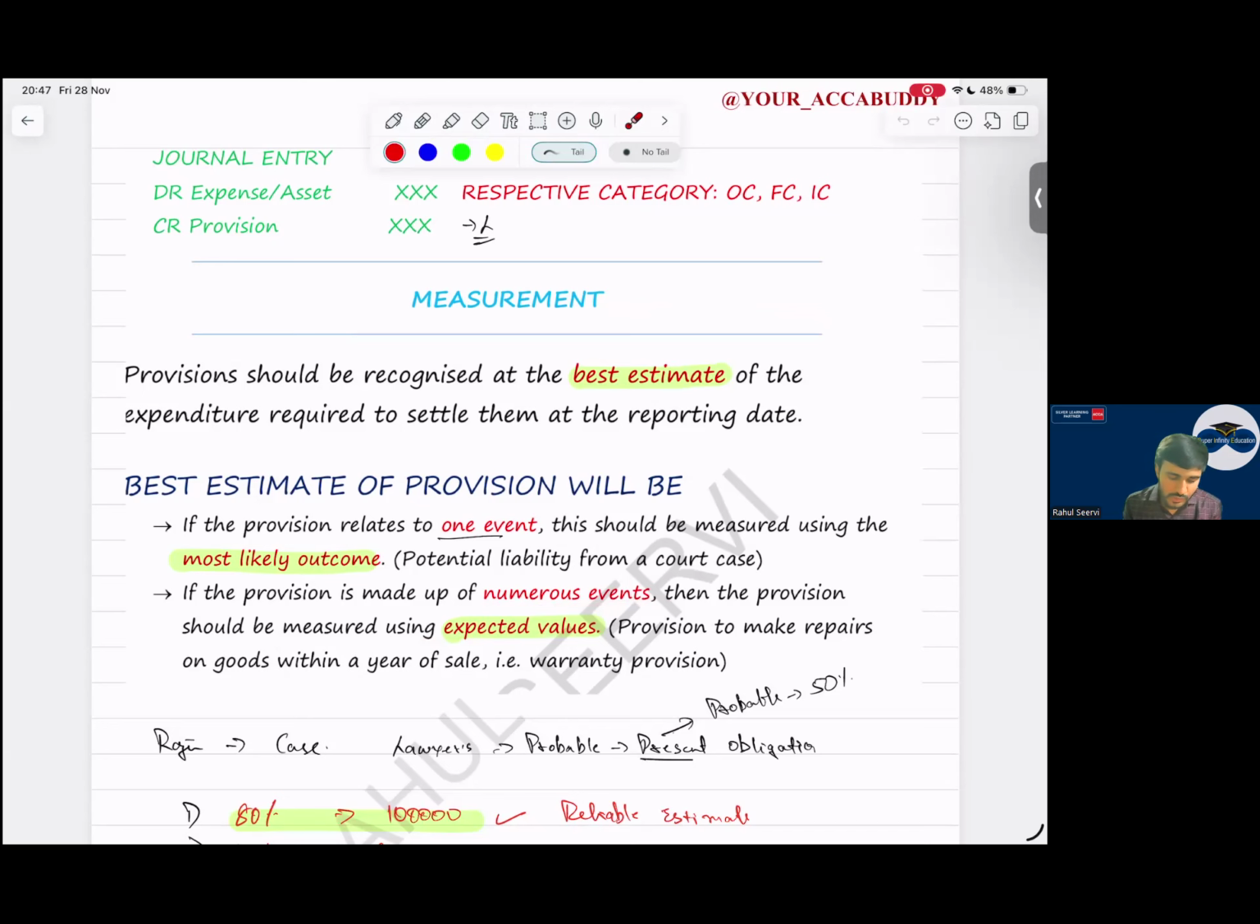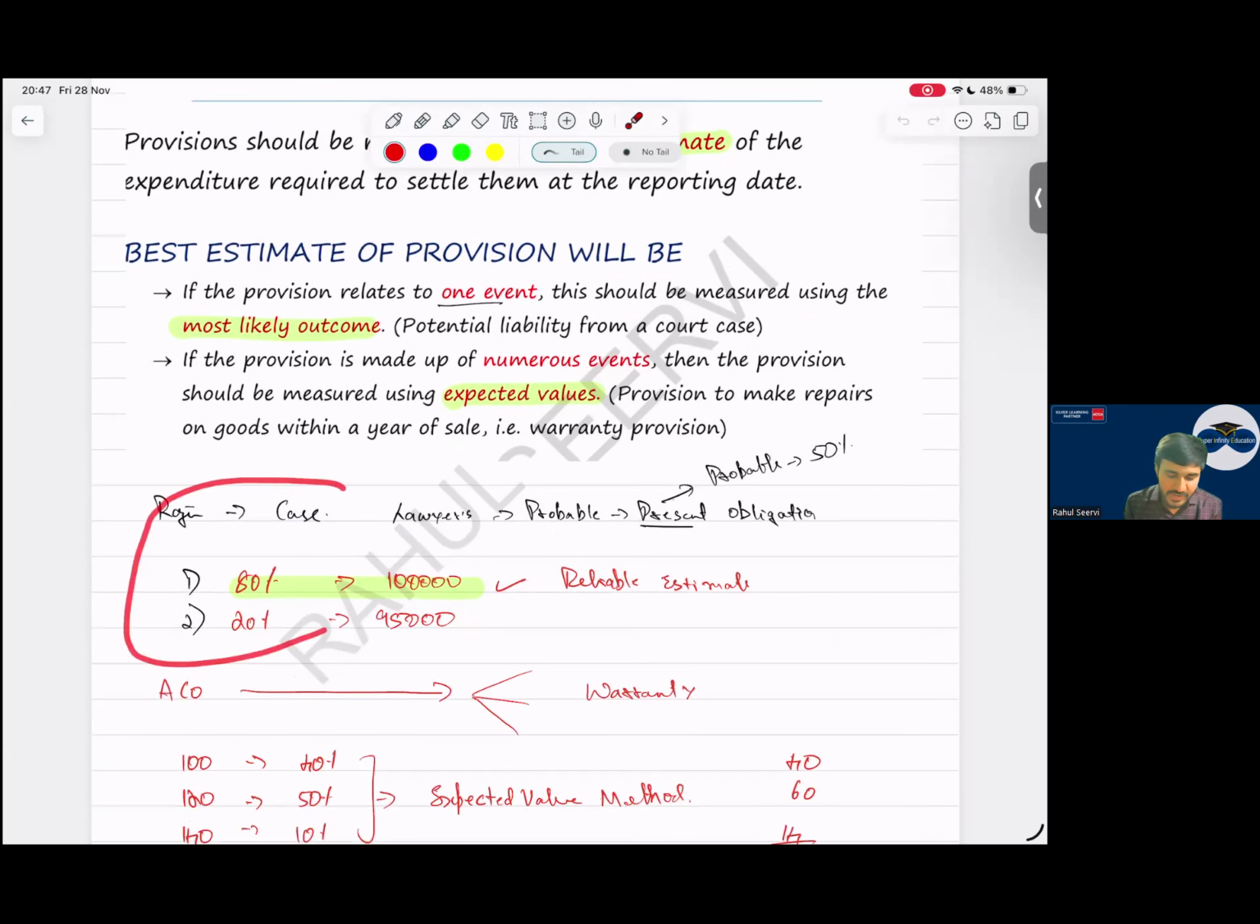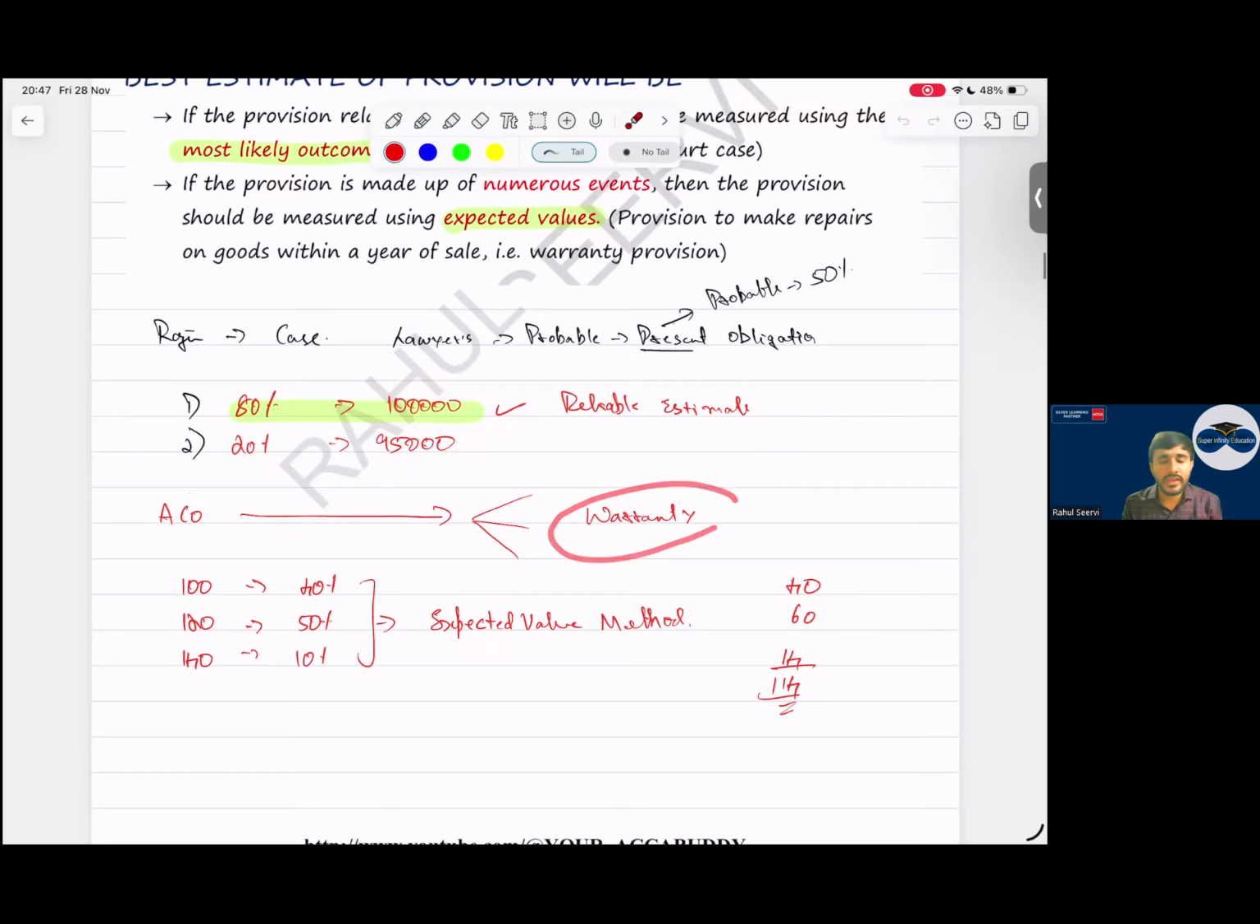See now, Raju ke upar ek case hai. The lawyer is saying 80% chance hai ki pay karna hi padega. So 80% chance you have to pay 1 lakh. So what is my provision amount? 1 lakh. But in other case, in case of warranty, it is very doubtful, sir, the number of units that will come. So we consider a range, and we consider the probability and get the value, the expected value method.